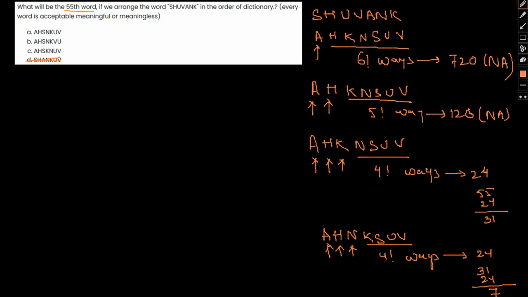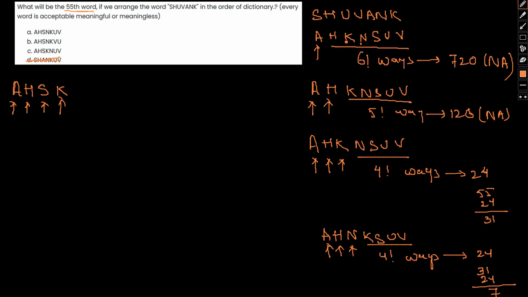Now let's do something. We need only 7 words left, right? So let me fix S now, because N has been completed. So next I am fixing S in this place: A, H, and S. Let me take K as well and fix K in this regard. Why K? Because K comes before N. After fixing N we are still left with 7 more.